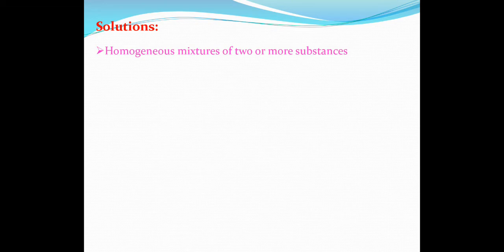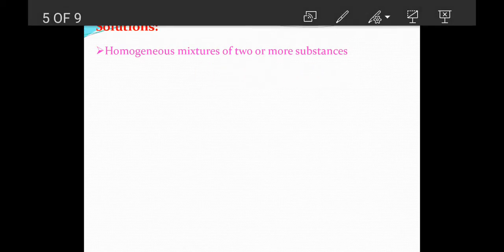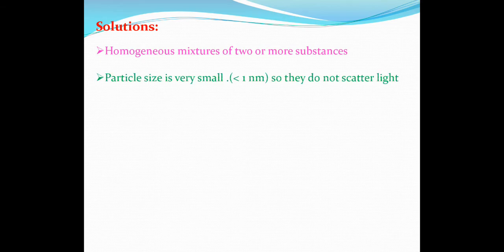So what is a solution? It is a homogeneous mixture of two or more substances. Then the first property of a solution: particle size is very small in a homogeneous mixture or in a solution. It is less than 1 nanometer. Nanometer means 10 power of minus 9 meter. So they do not scatter light. Because of this small particle size, they are not able to scatter light.